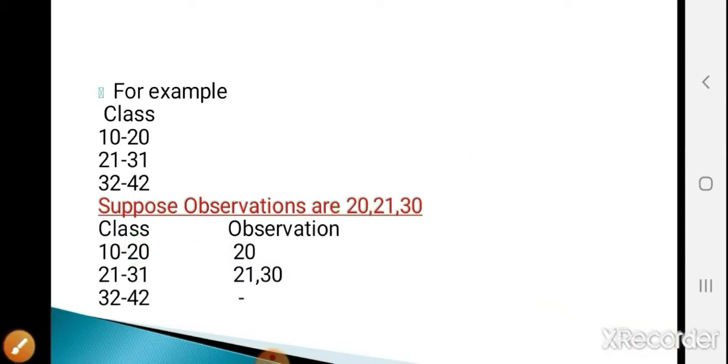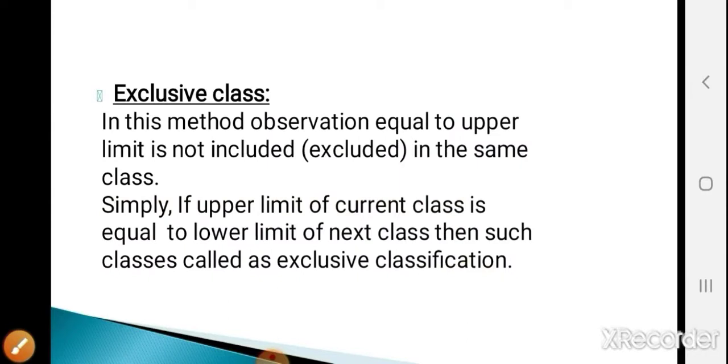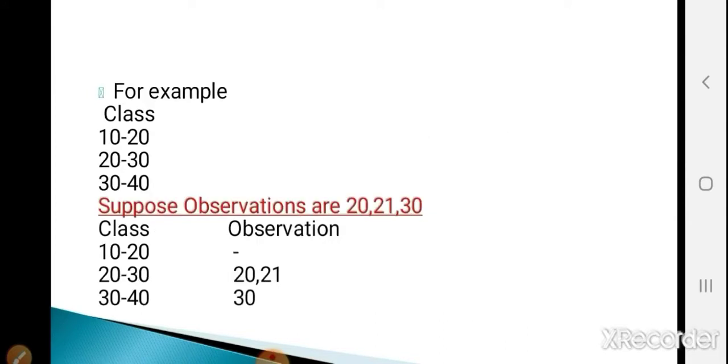Now the next is exclusive classification. In this method, an observation equal to the upper limit is not included in the same class. Simply, if the upper limit of the current class is equal to the lower limit of the next class, then such classes are called exclusive classes or exclusive classification. This exclusive classification is opposite to inclusive classification. See the example. My classes are 10 to 20, 20 to 30, 30 to 40.